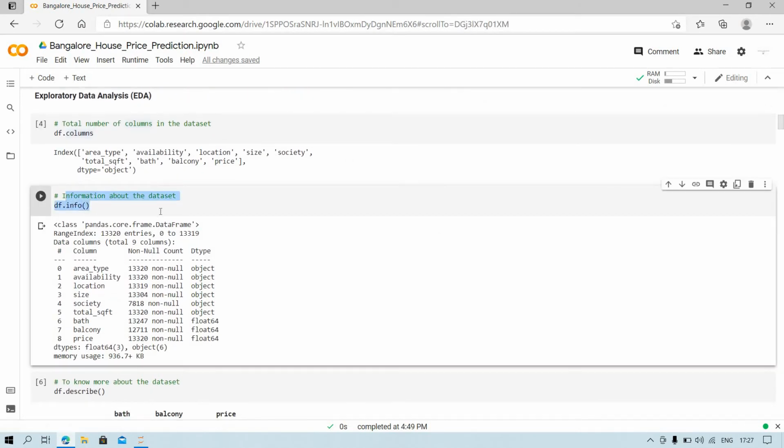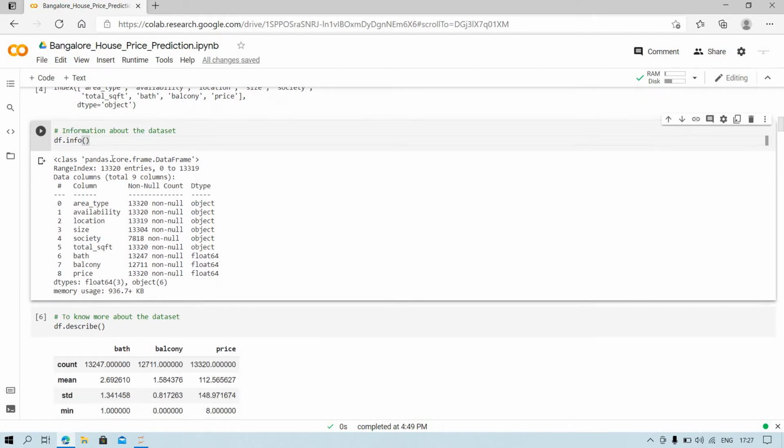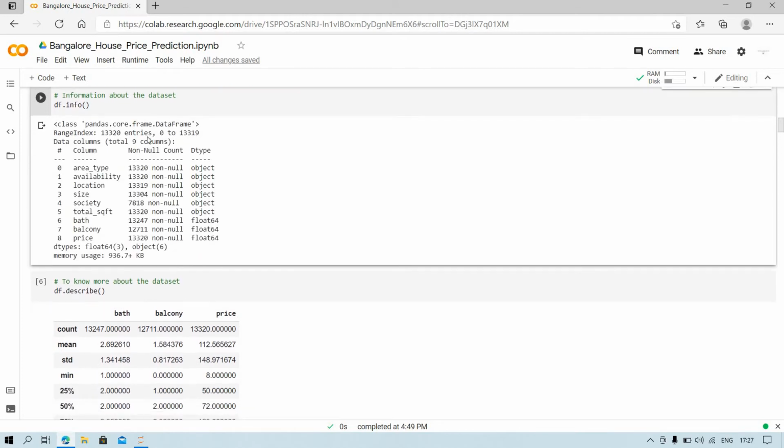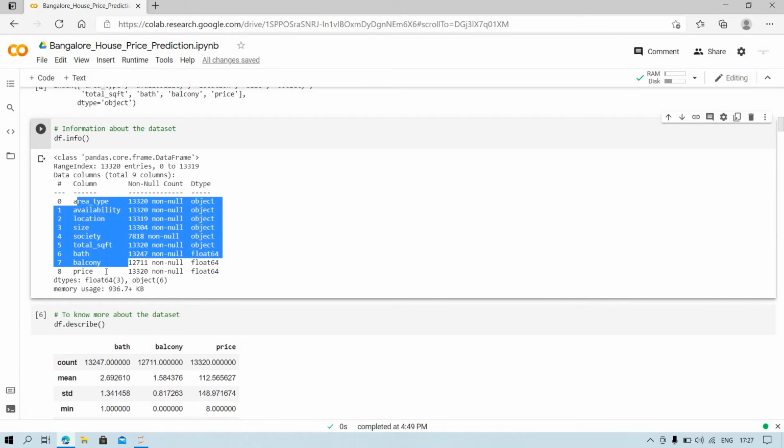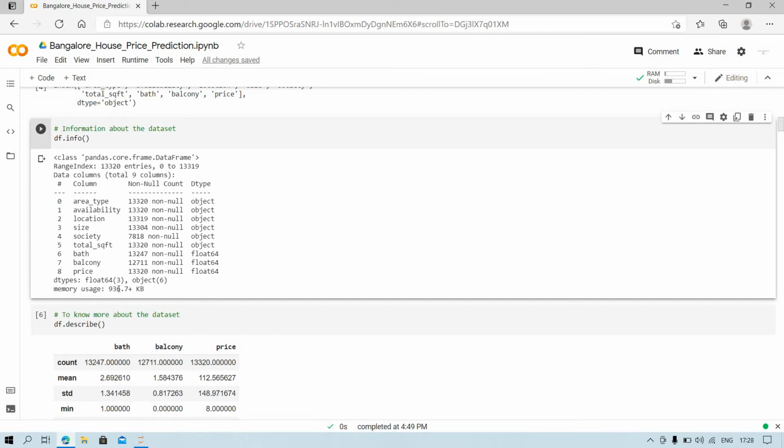Then you will see the info of the dataset. So you will see over here these are the entries. 13320 are the entries, from 0 to 13319, because in Python indexing starts from 0. And these are the number of attributes or features, and it will take the storage of 936.7 KB.